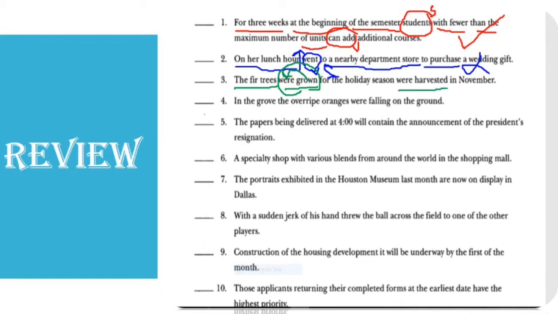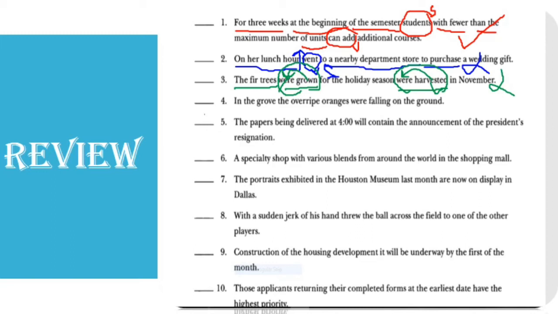Let's continue. For the holiday season, this is a prepositional phrase, were harvested. What do we have now? We have harvested, an -ed form, a past participle, and were came with it. So this is a verb: harvested is a past participle, part of the verb, and "were harvested" is the verb. So what do we have? Two verbs, an extra verb, and the sentence is incorrect because of the extra verb. In this case, what do we do to make our sentence correct? Simply cross out the "were," so it becomes: the fir trees grown for the holiday season were harvested. So "grown" here becomes an adjective for fir trees.